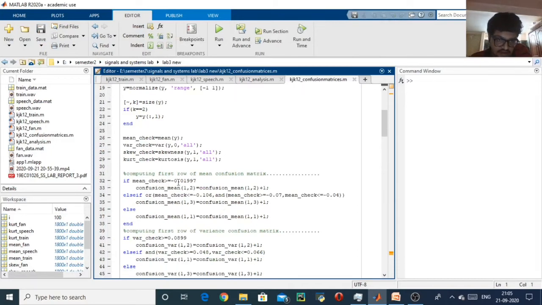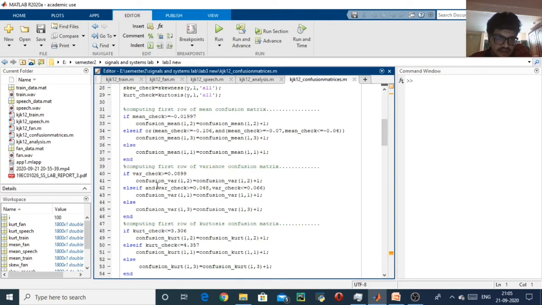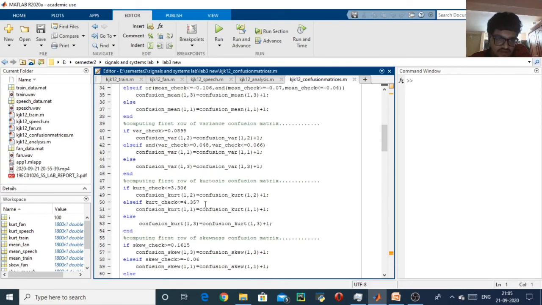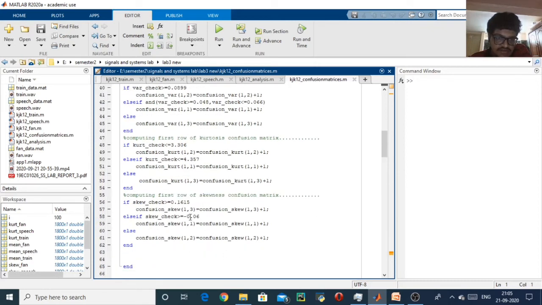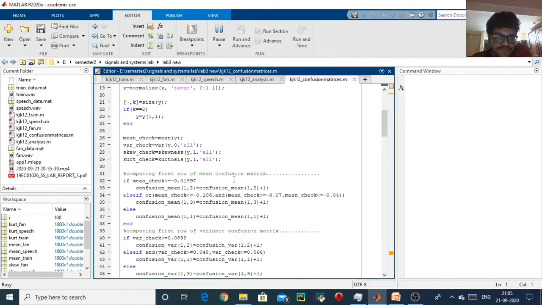If mean is greater than or equal to minus 0.1997, this means that the input or sample audio is fan. If it is less than minus 0.06 or it is between minus 0.07 and minus 0.04, this means it is speech, else it is train. Similarly I have analyzed variance and got these values, similarly kurtosis and skewness. So I am now going to get the confusion matrices for this.